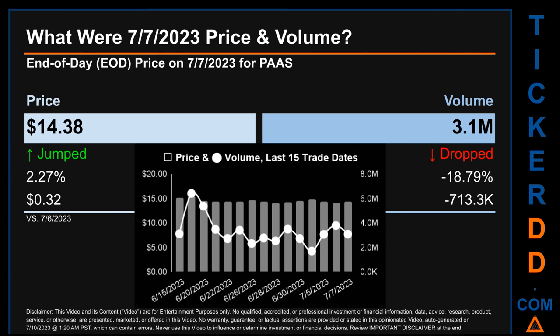decreasing about 713.3 thousand. The graph shows price and volume for the last 15 trade dates. Across a range of $1.31, the max and minimum end-of-day price were respectively 15.37 and 14.06. Volume saw a range of 4.7 million, from a day low of 1.7 million to a day high of 6.4 million.